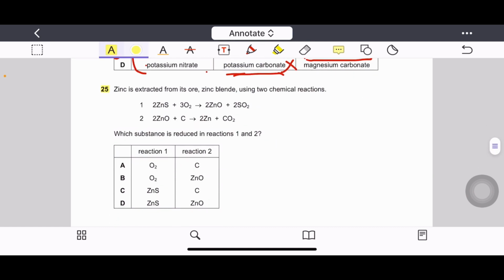Question number 25. Zinc is extracted from its ore, zinc blende, using two chemical reactions. Number 1, zinc sulfide plus oxygen makes zinc oxide plus sulfur dioxide. Number 2, zinc oxide plus carbon makes zinc plus carbon dioxide. Which substance is reduced in reactions 1 and 2?